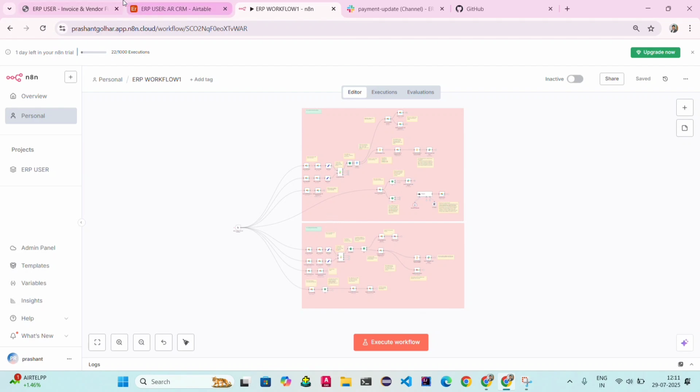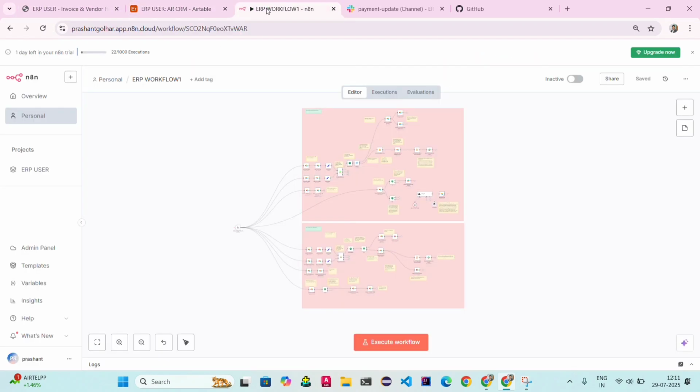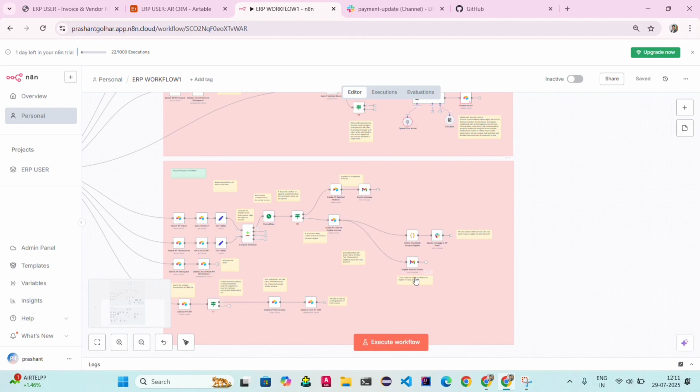So if you want to add more things in this particular Airtable or N8N workflow, and want to execute more nodes, you can; this is totally customizable. Okay, and you can use an AI agent for the AI node as well.